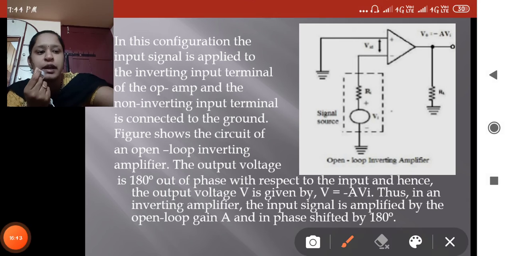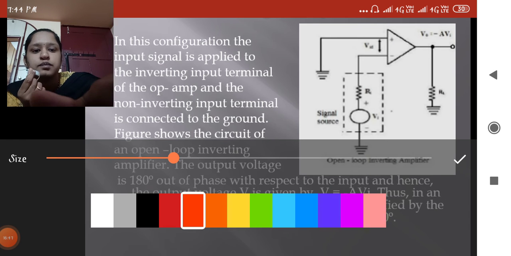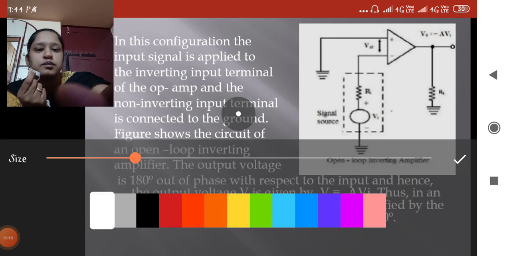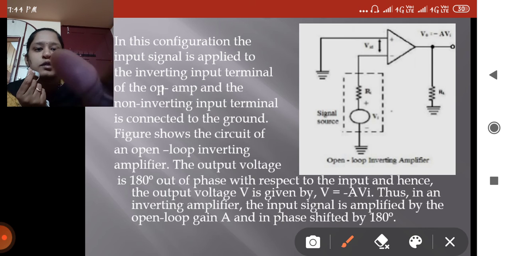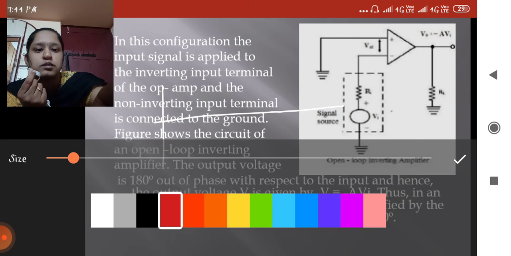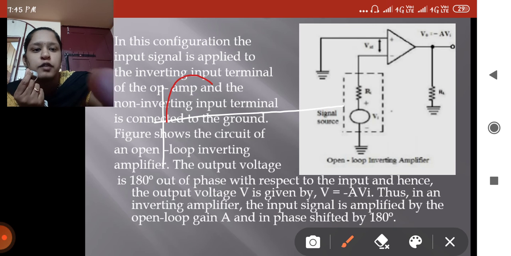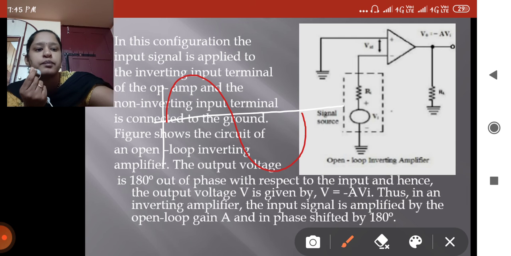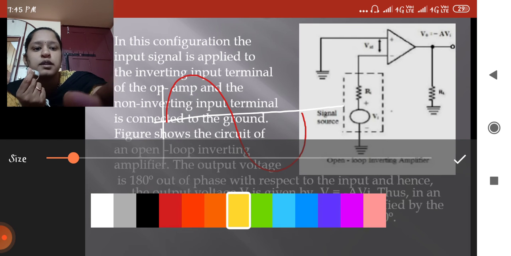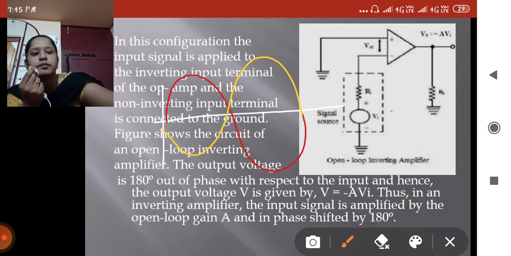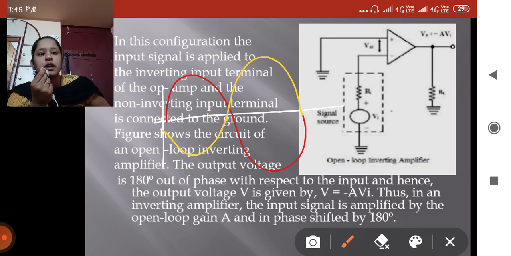For example, in the input-output graph, if your input is like this, your output is this way.